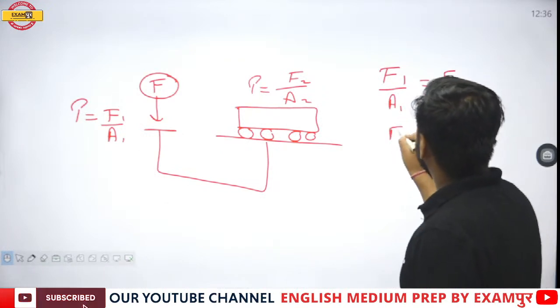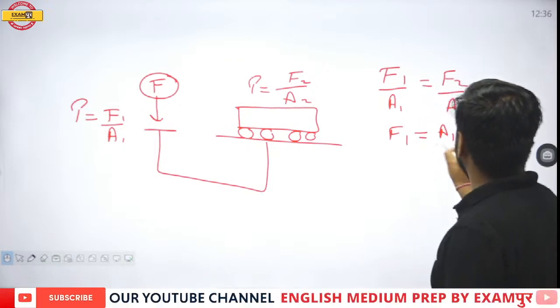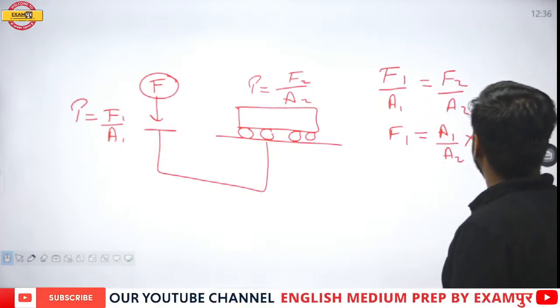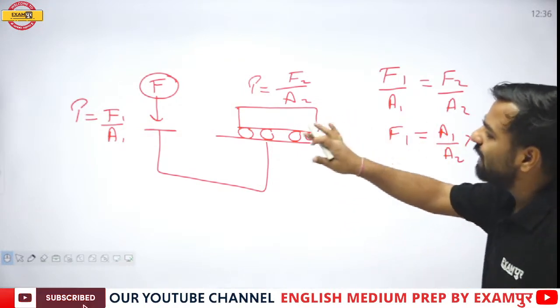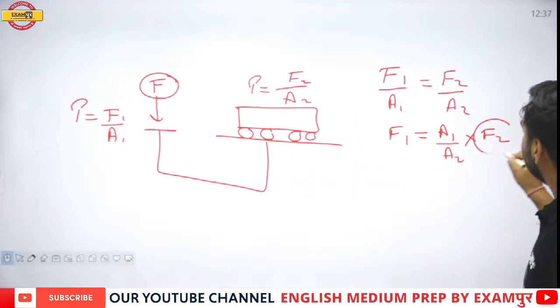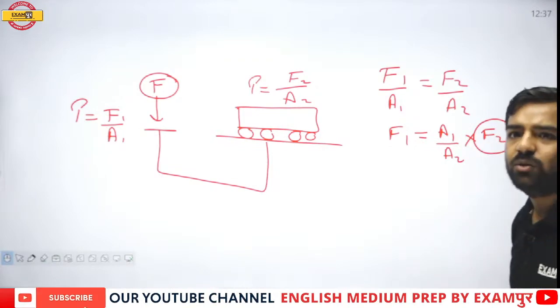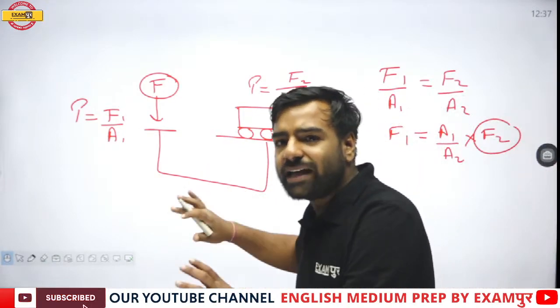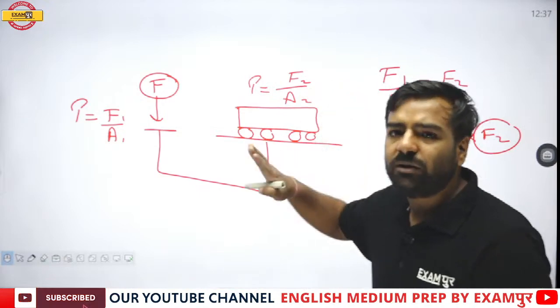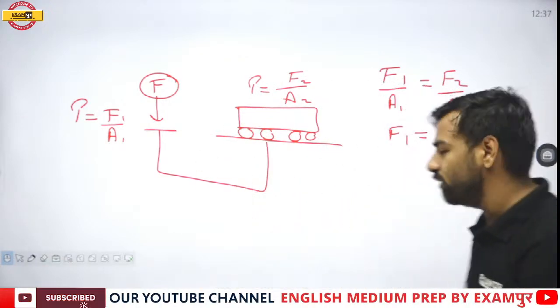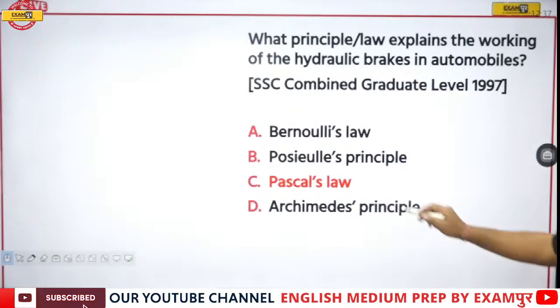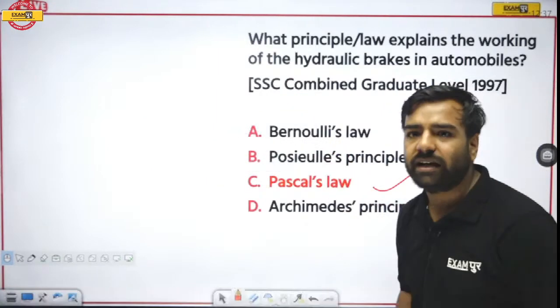If I move this A1 here, it will be A1 upon A2 into F2. Now the value of A1 was lesser. This means it will act as a force multiplier. True. So where we are talking about hydraulic brakes or hydraulic jacks, these work on Pascal's law, and hence option C, that is Pascal's law, would be the correct answer.